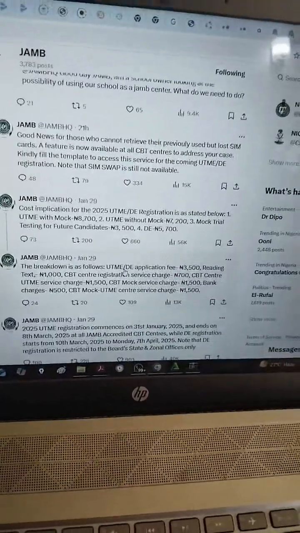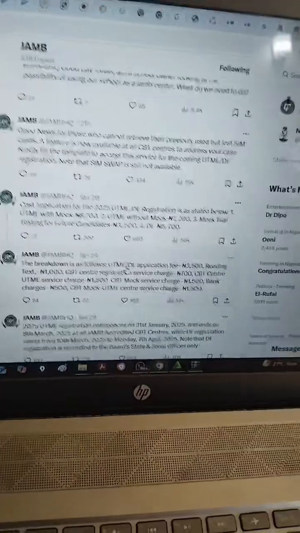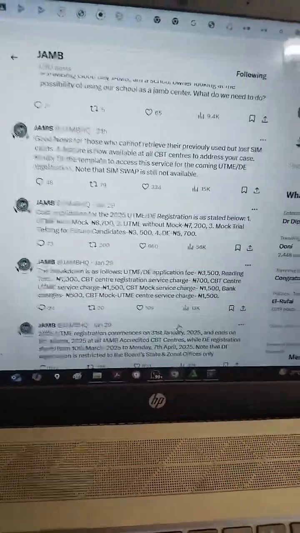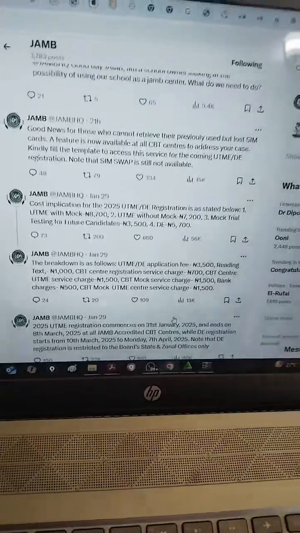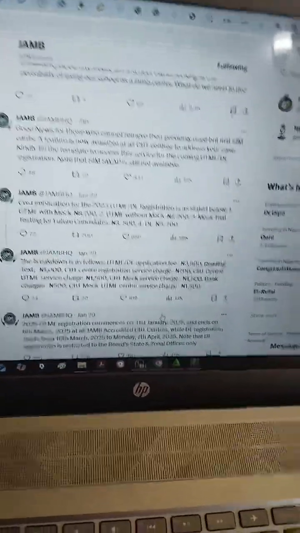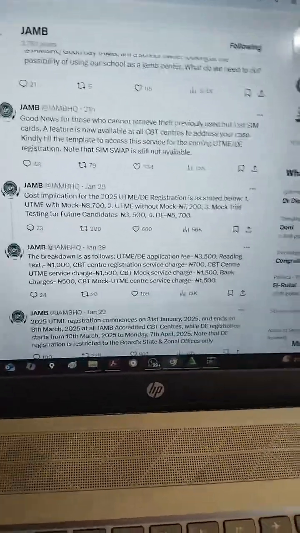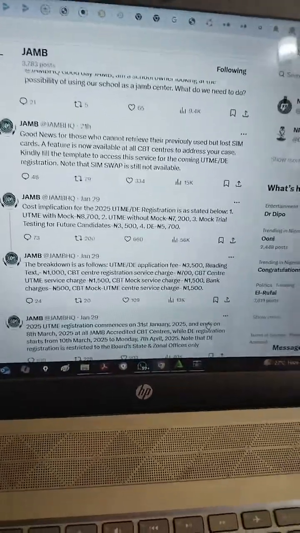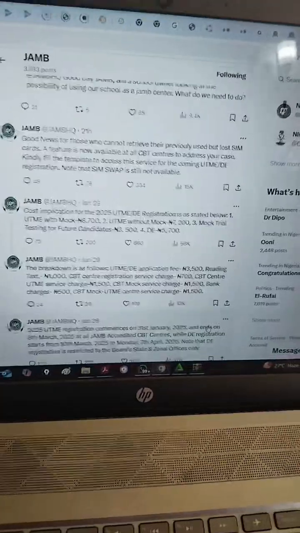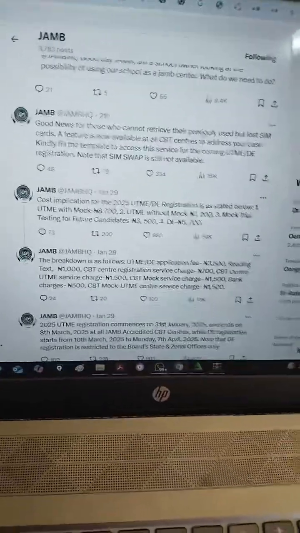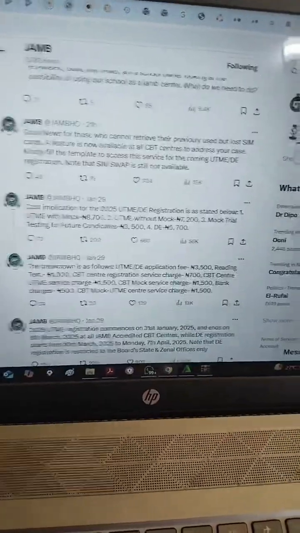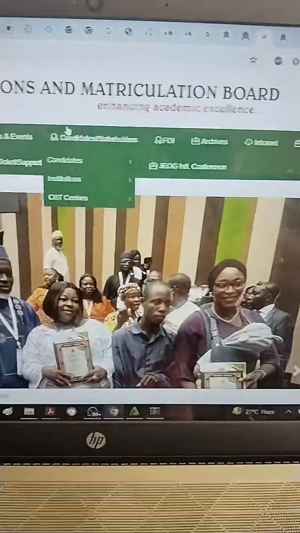Except you want to do some other things, like you have changed something in your NIN before and you want it to reflect on your JAMB portal, you'll be charged for that. They might also tell you that for printouts you pay 15 naira or 100 naira. Those templates, don't worry, you can just do that. But there's no other major cost you are to pay, everything has been paid in the e-pin. I'm just letting you know this so that you don't get there and someone says pay another many thousand naira. No, no, no. So now how do we get the template? You just come here.